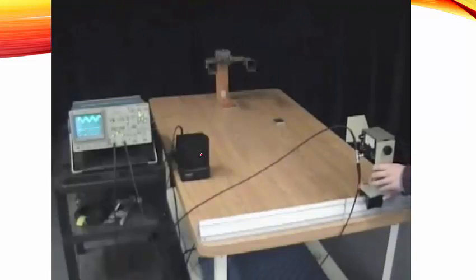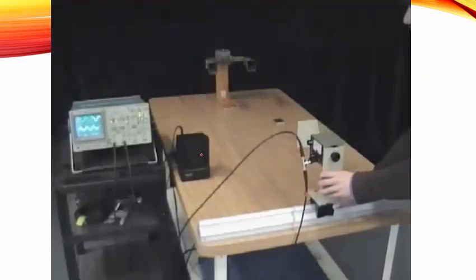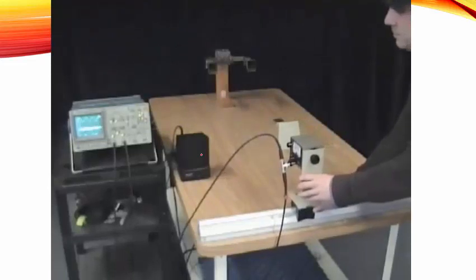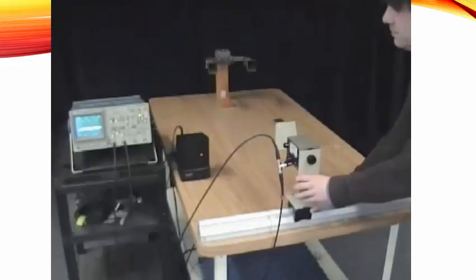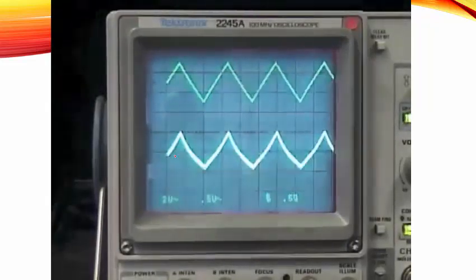So when it's loud, is it constructive or destructive interference? When you can't hear anything, is it constructive or destructive interference? Let's look at the CRO. Okay, so the received wave, you can see, is changing.